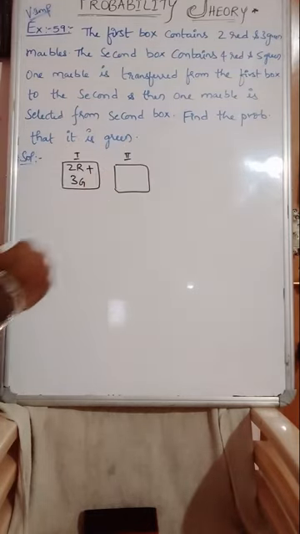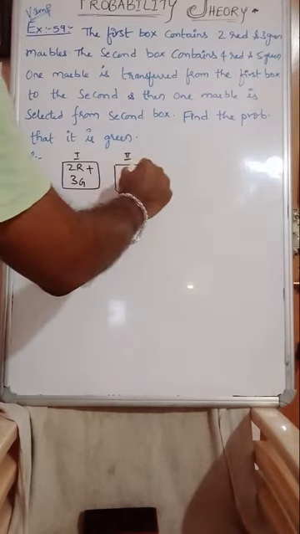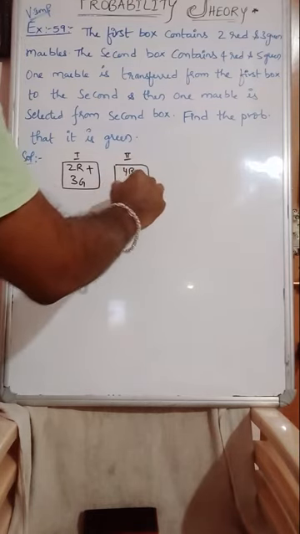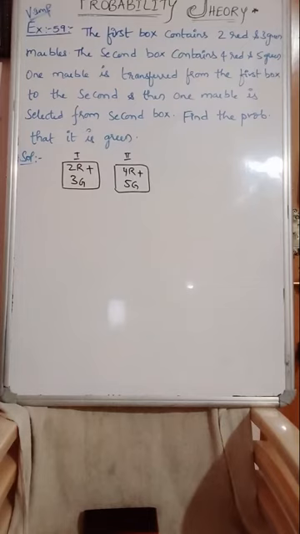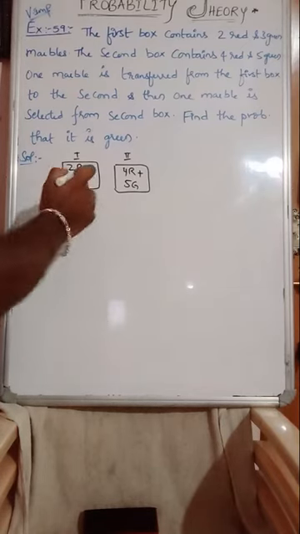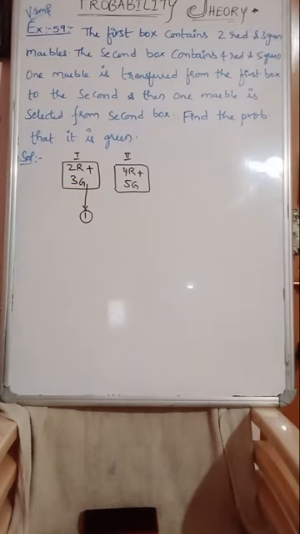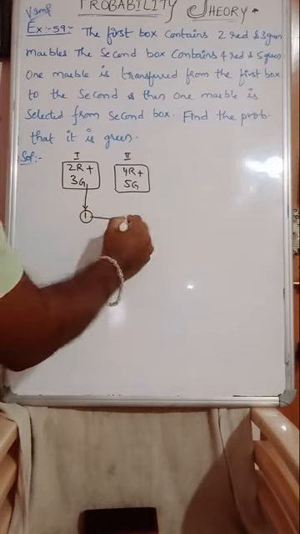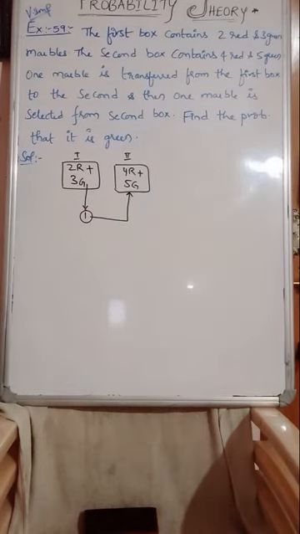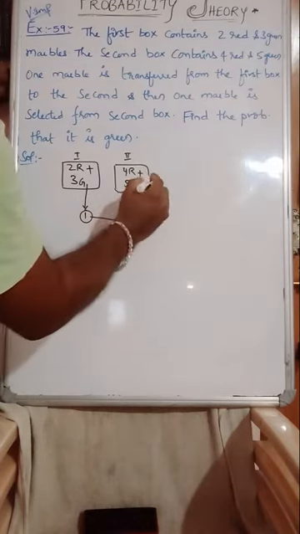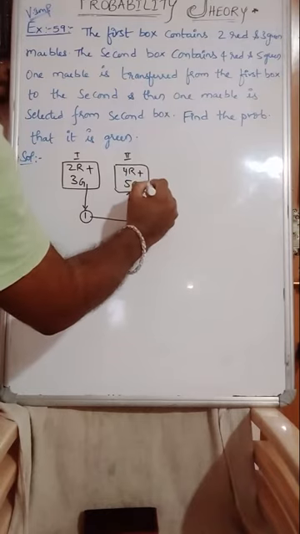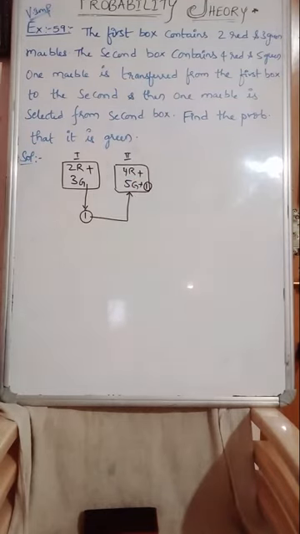The second box contains 4 red plus 5 green balls, right? Now, one marble is transferred from the first box. That means one marble is selected, right? And transferred to the second. So here what will happen? Plus one marble. You got my point guys?